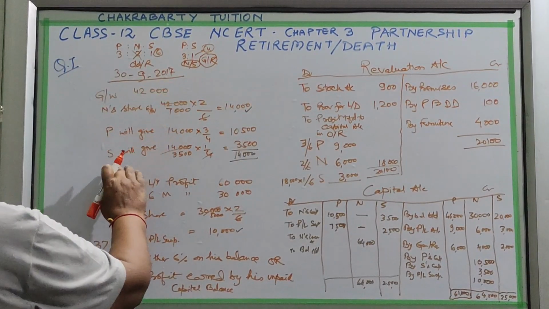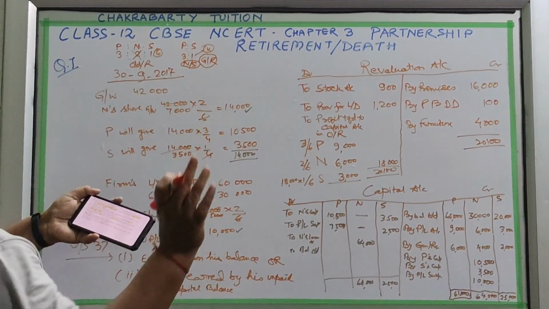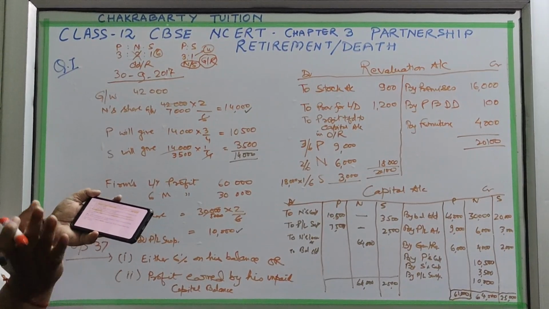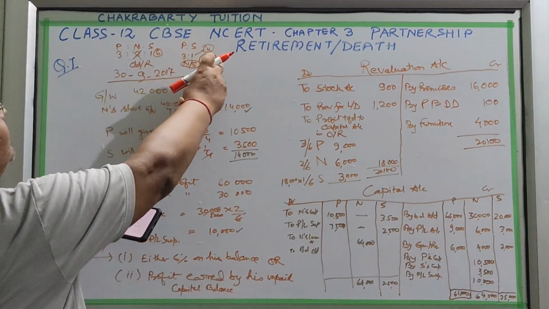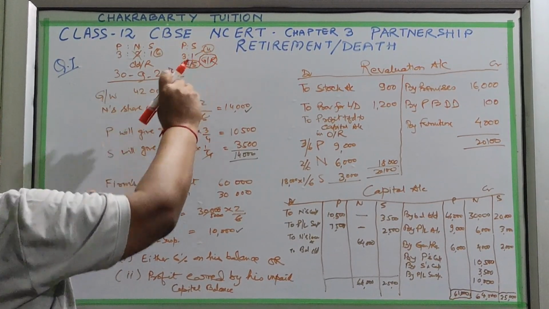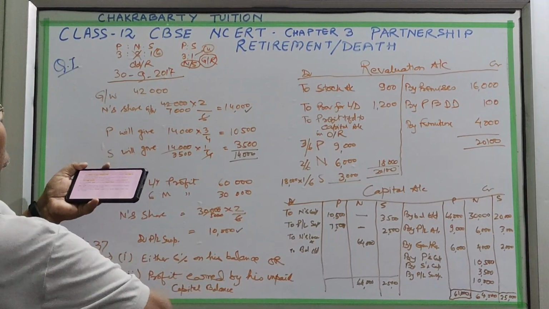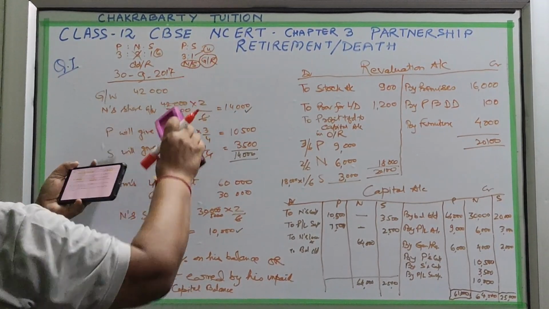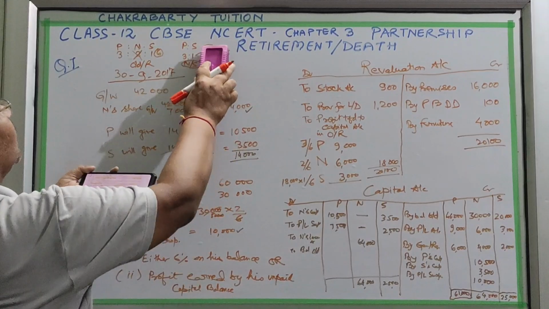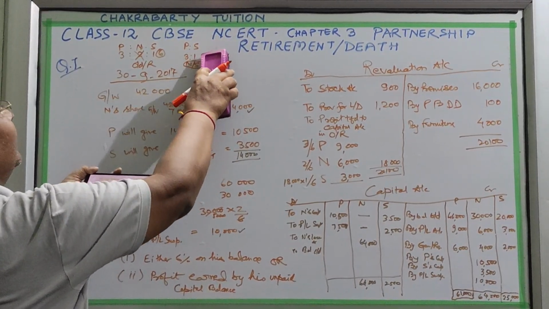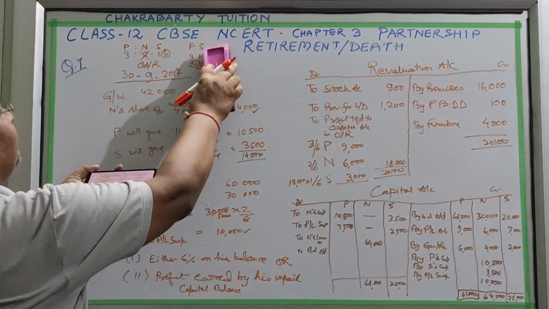Here, while dividing the goodwill, what I said was that if nothing is given, then by default the gain ratio is used. But in this question they have given the new ratio. When the new ratio is given, the gain ratio becomes a separate one.